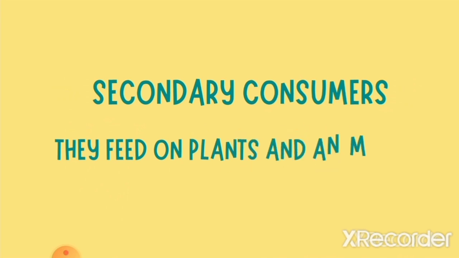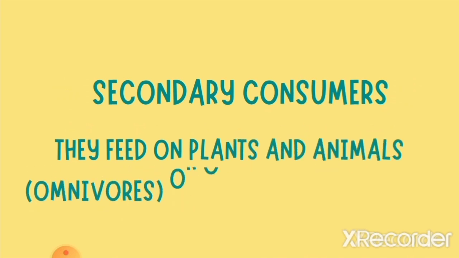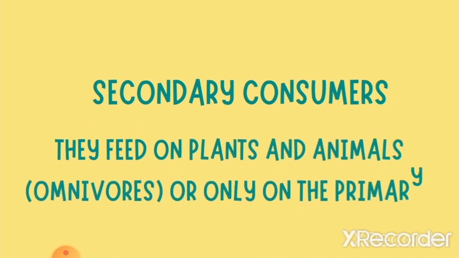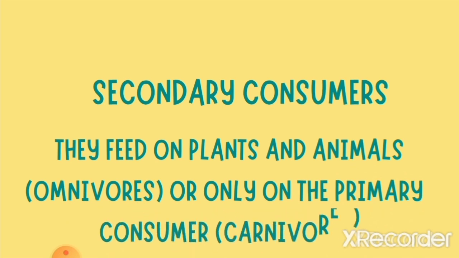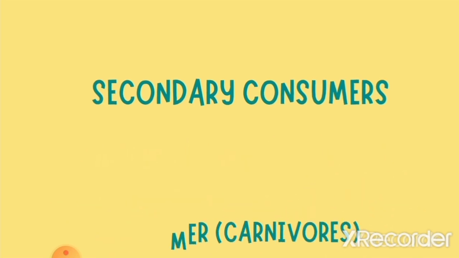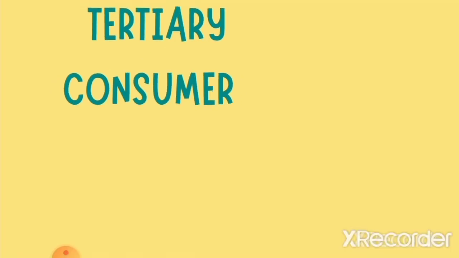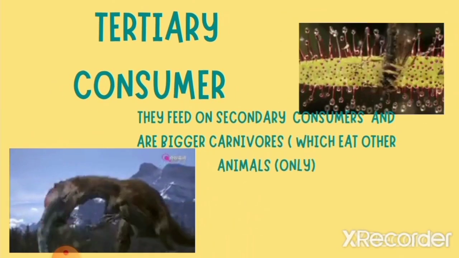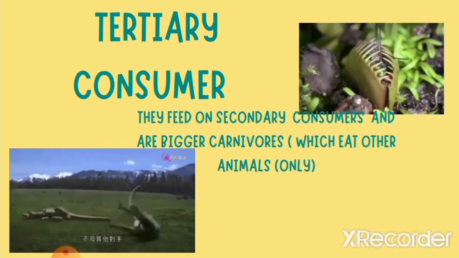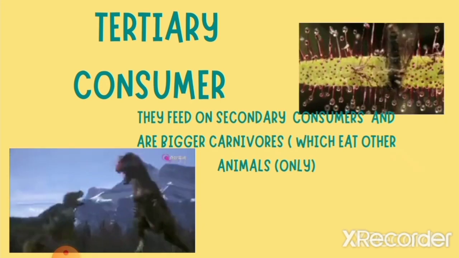The secondary consumers are able to feed on plants and animals, and they are called omnivores, whereas there are some that feed on the primary consumers only and are called carnivores. The omnivores include dog, cat, crow, pig, hen, ant, squirrel, cockroach, peacock, and rat.